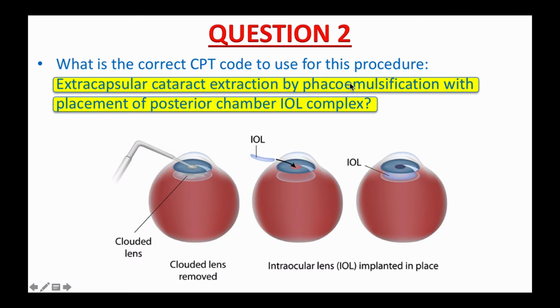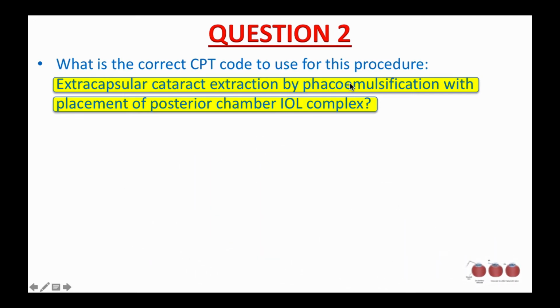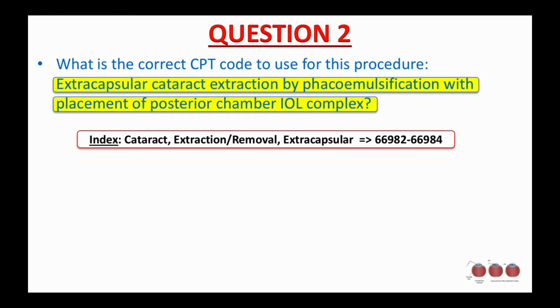Alright, let's see how you did. In the index in your CPT book, if you look under the main term, cataract, extraction, removal, extracapsular, it will give you a code range, 66982 to 66984. Your next step is to check these available codes in the tabular list, and here is what you get.